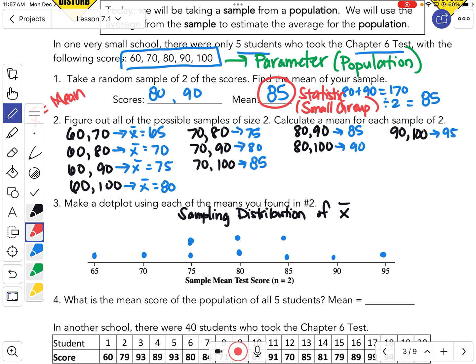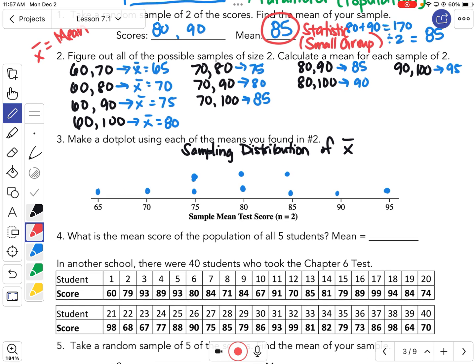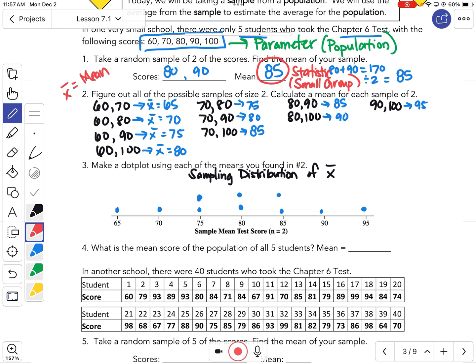The last thing it asked me down here is what's the mean score of the population of all 5 students? How would I calculate the population mean score? Which numbers would I use? You would use the parameter. Yeah, I'd use the 60, 70, 80, 90, and 100. We'd use all of those.